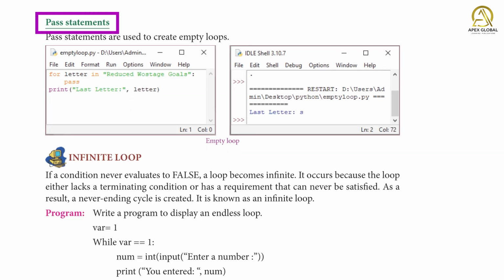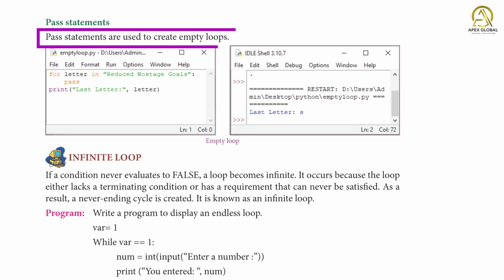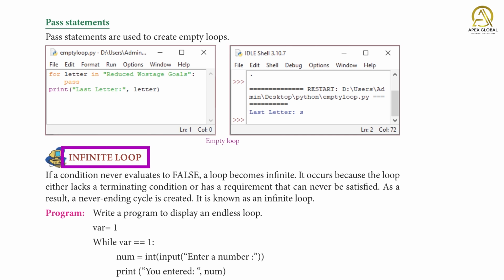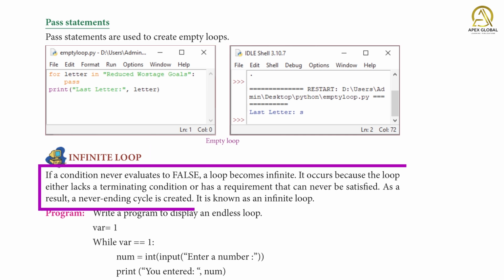Pass statements. Pass statements are used to create empty loops. Infinite loop. If a condition never evaluates to false, a loop becomes infinite. It occurs because the loop either lacks a terminating condition or has a requirement that can never be satisfied. As a result, a never-ending cycle is created. It is known as an infinite loop.